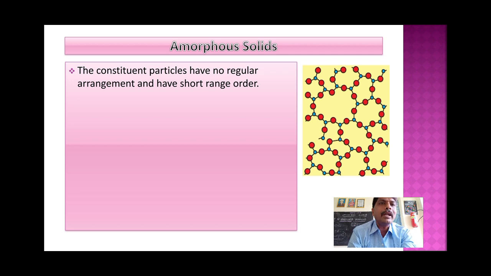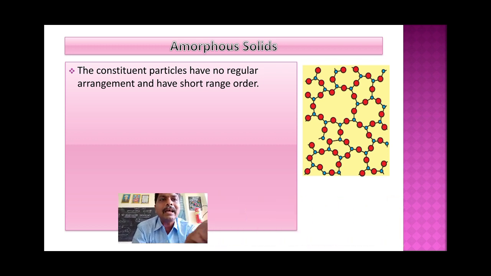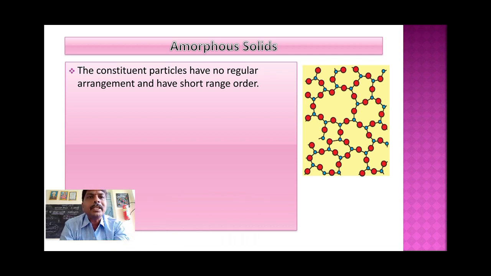So how to define amorphous solids? The solids in which the constituent particles have no regular arrangement and have short range order. This type of solids are called amorphous solids. Irregular arrangement.